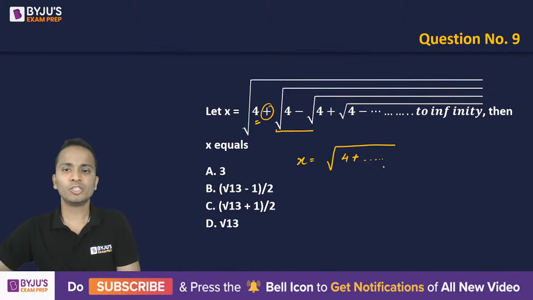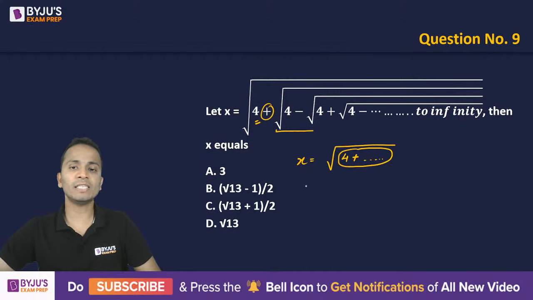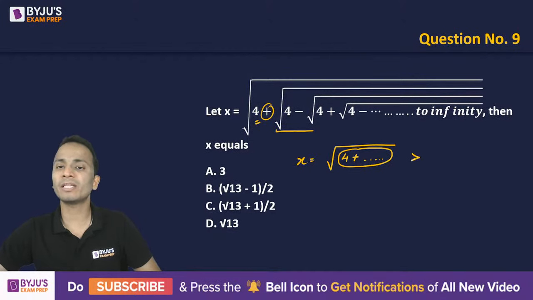Since we have under root of 4 plus something, that means inside this square root I will have a value which is more than 4. So I can say that my answer will be greater than under root of 4. Definitely, so I can say that the value of x will be greater than 2.